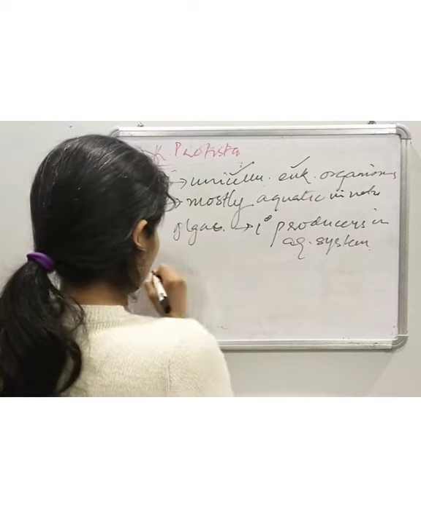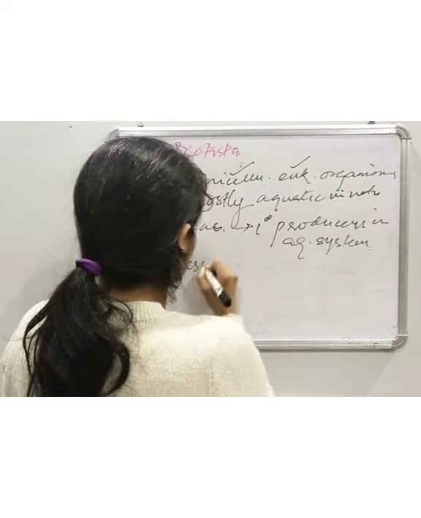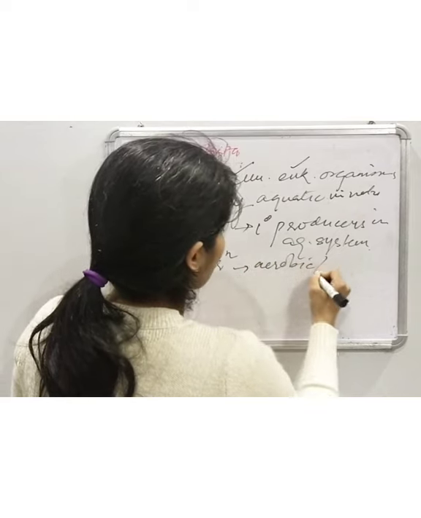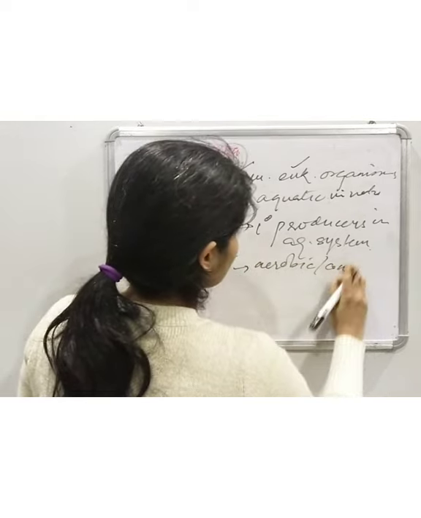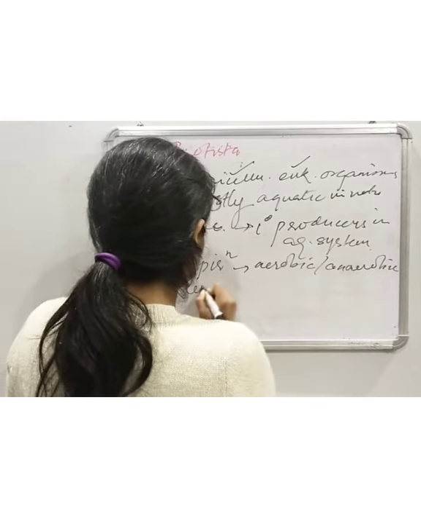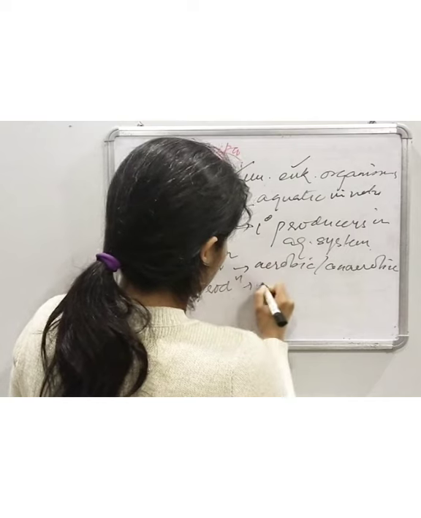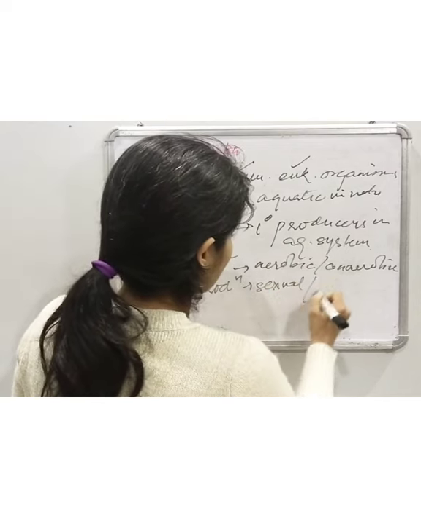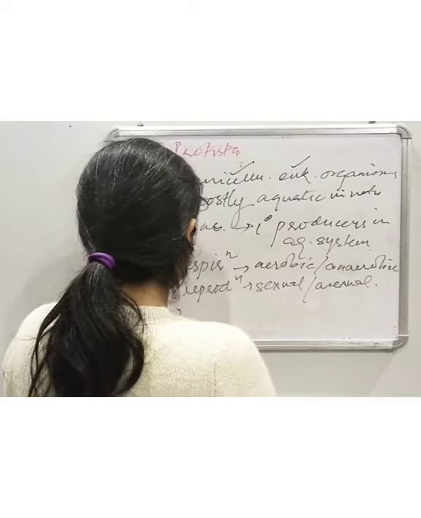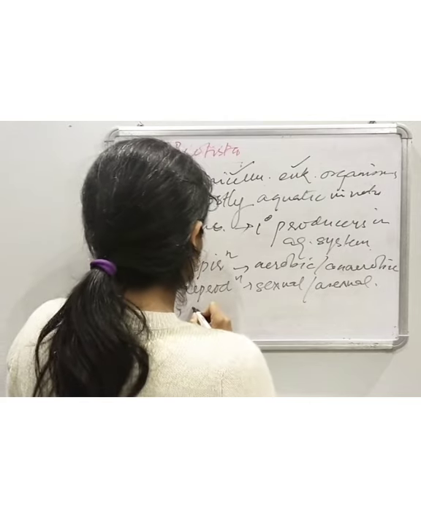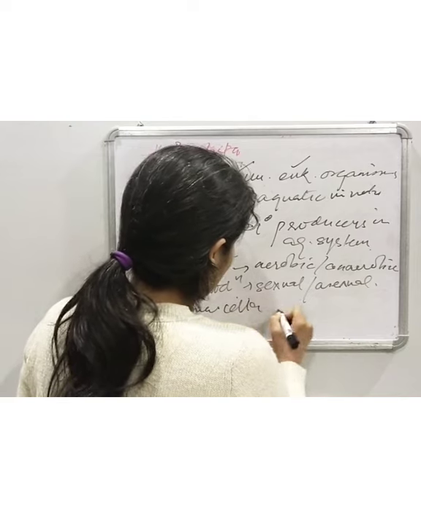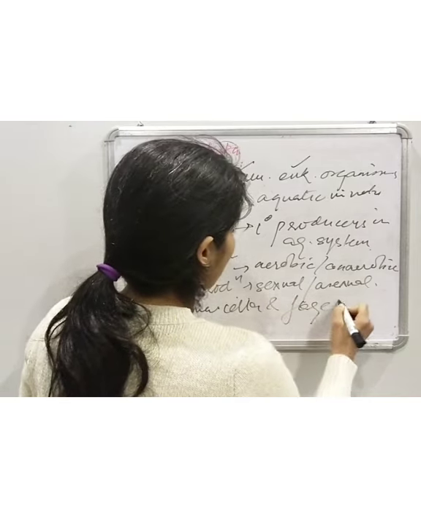Then the respiration could be aerobic or anaerobic, and the reproduction could be either sexual or asexual, and it contains both cilia and flagella for locomotion.